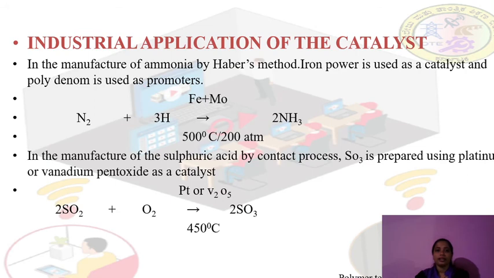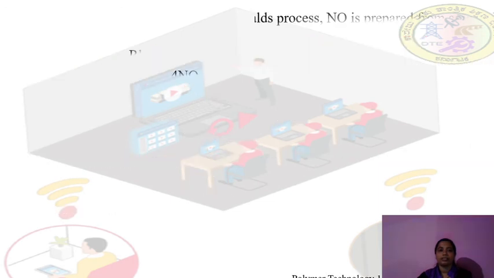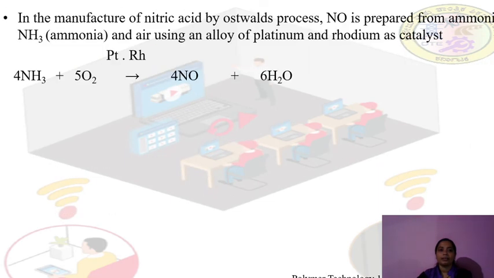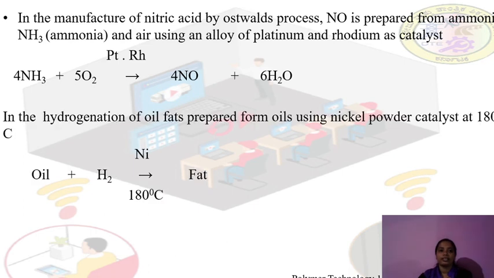In the industrial application of the catalyst, these are the applications: in the manufacture of ammonia by Haber's method, next in the manufacture of sulfuric acid by the contact process, next in the manufacture of nitric acid by the Ostwald process, and then in the hydrogenation of oil, where fats are prepared from the oils using nickel powder.